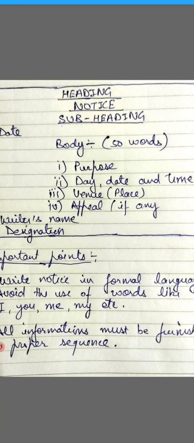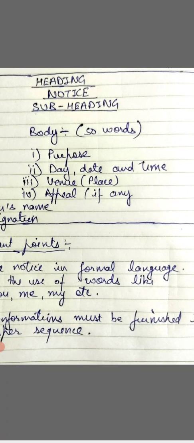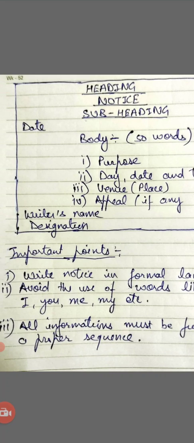In the second line, beta, it is written day, date and time. Now we have to also mention the day on which the event is to be organized, and it is also likely that we should mention the date also properly. Time should be mentioned. Next, venue, place where the event is organized. And finally comes appeal. Now appeal is not necessary in all the notices. It should be written only when it is required. Then children comes the name of the writer, the writer who is writing this notice, and finally comes his designation.